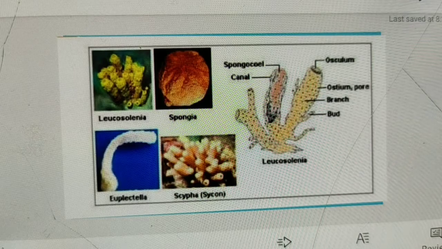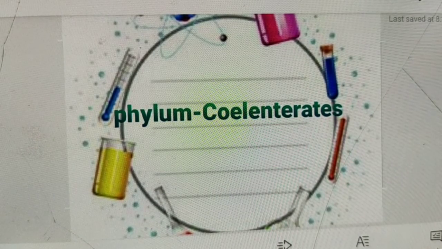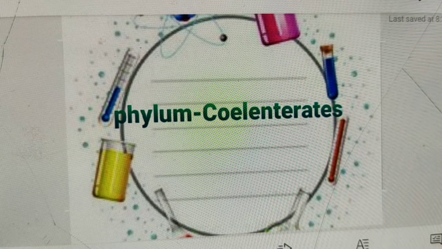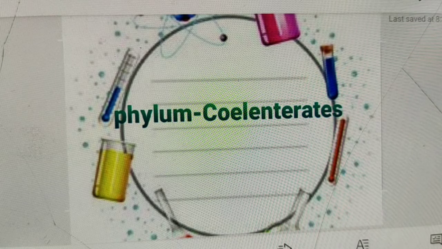Next, phylum Coelenterata. What are the characteristics of phylum Coelenterata? They have a tissue level of organization and they are diploblastic. Their body and tentacles have peculiar stinging cells called cnidoblasts, also called nematoblasts. A nematoblast has nematocyst stinging organs. These are used for adhesion, food capture, offense and also defense.